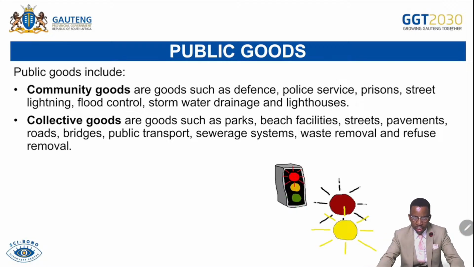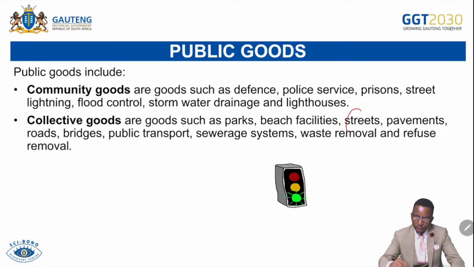Collective goods are goods such as city parks, bus facilities, street lights, streets, pavements, toll roads or e-tolls, bridges, public transport, sewage systems, waste removal, refuse removal, etc. These are goods that are provided by the government to everyone that is willing to pay for them. So, what separates these collective goods from community goods? It is the fact that collective goods are provided through user charges.